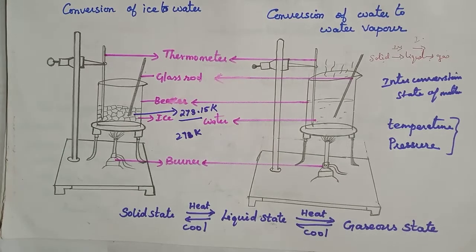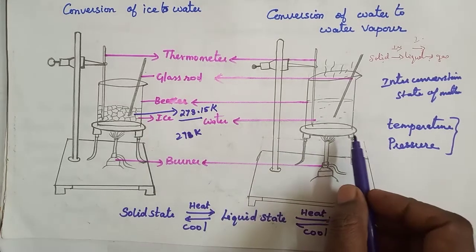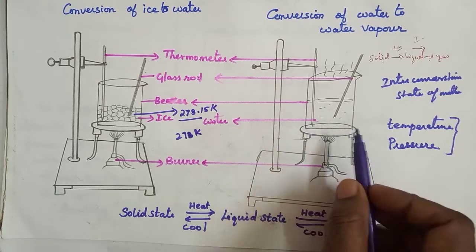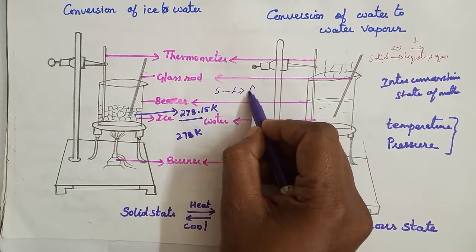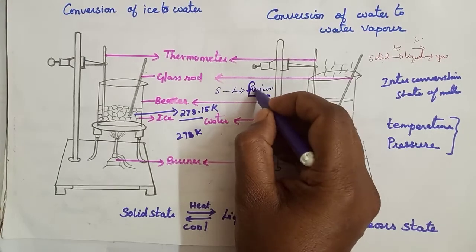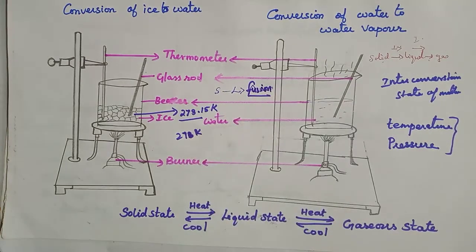273.15 Kelvin. Understood? Okay, so from this process of melting, the change of solid state into liquid state is called fusion. What is that? Fusion. Understood? Fusion. Understood? Okay, so now I have one doubt.